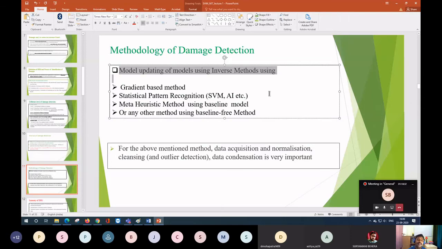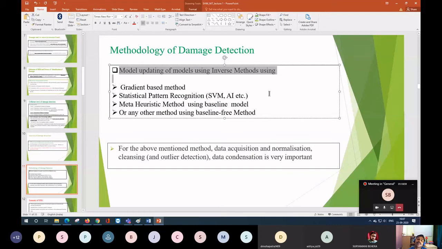Now what will the statistical pattern recognition do? You change the load, and each time you change the load you will have one unique deflection, and you note down the deflection. Now you introduce damage at various locations in the cantilever, and for each damage location and each loading you have a response.